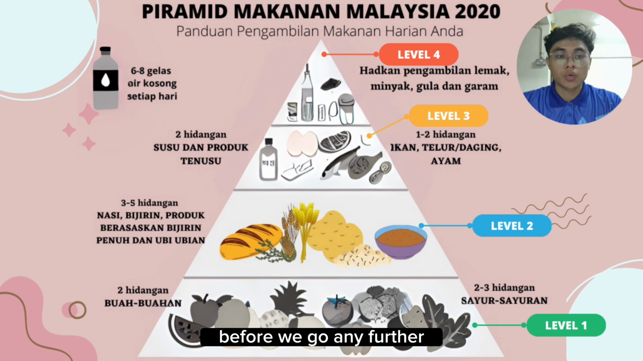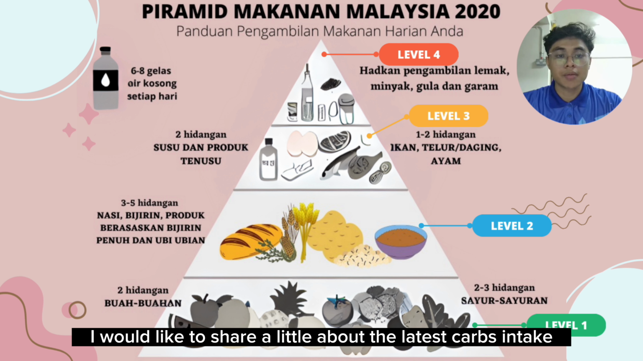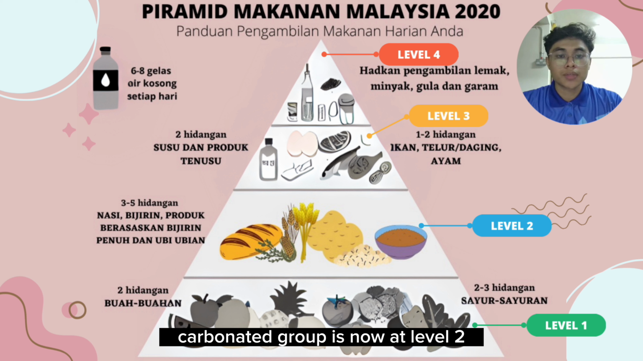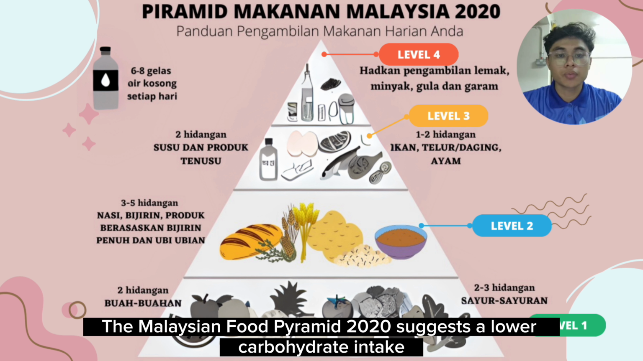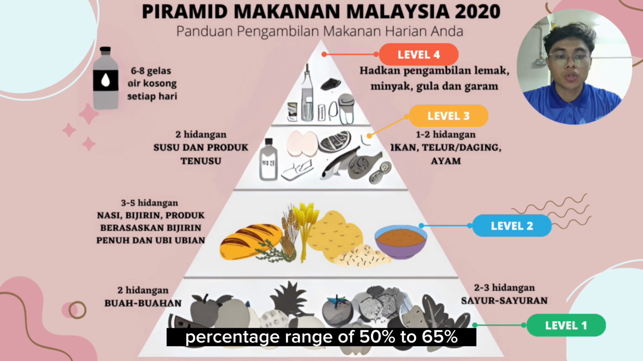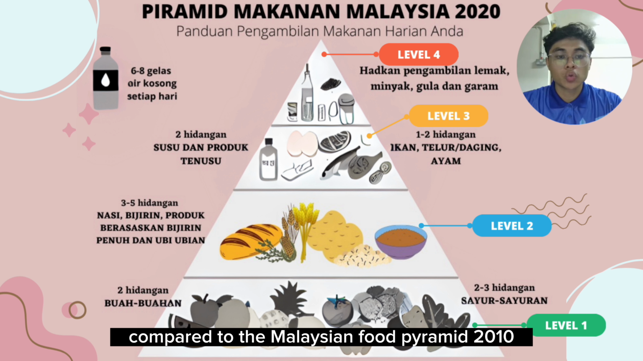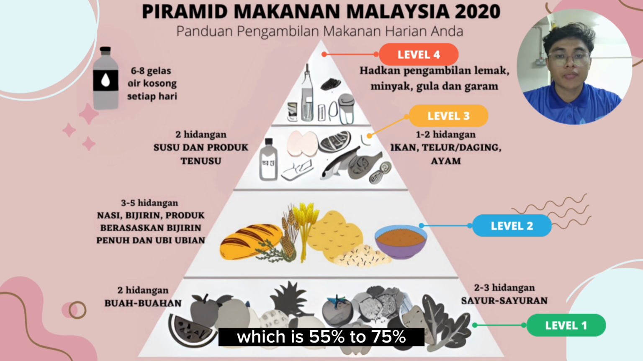Before we go any further, I would like to share a little about the latest carb intake. The carbohydrate group is now at level 2 with a recommendation of 3 to 5 servings daily. The Malaysian Food Pyramid 2020 suggests a lower carbohydrate intake percentage range of 50% to 65% compared to the Malaysian Food Pyramid 2010, which is 55% to 75%.